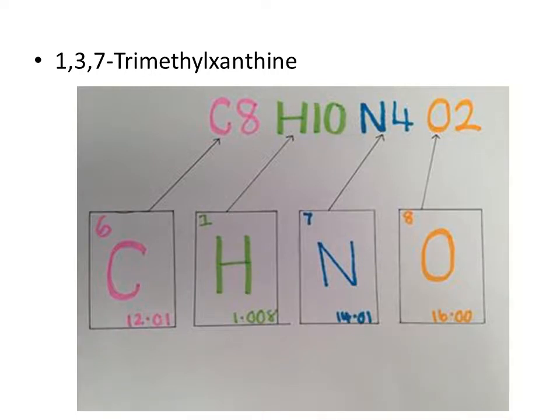The proper chemical name for caffeine is 1,3,7-trimethylxanthine. The chemical formula is C8H10N4O2. It has 8 carbon atoms, 10 hydrogen atoms, 4 nitrogen atoms, and 2 oxygen atoms. The molar mass of caffeine is 194.19 grams per mole. It has a melting point of 235 degrees Celsius and a boiling point of 178 degrees Celsius.